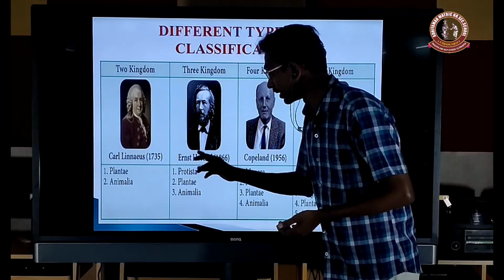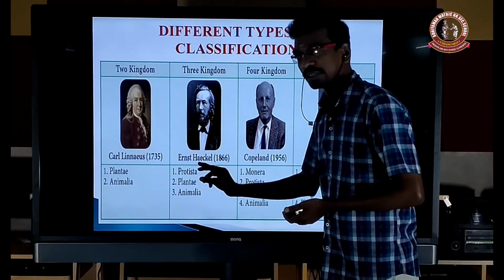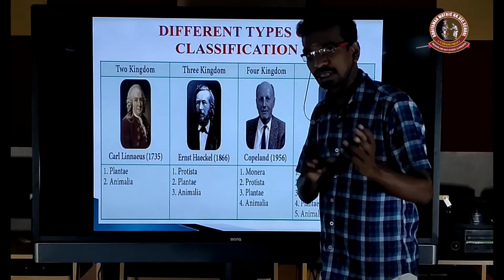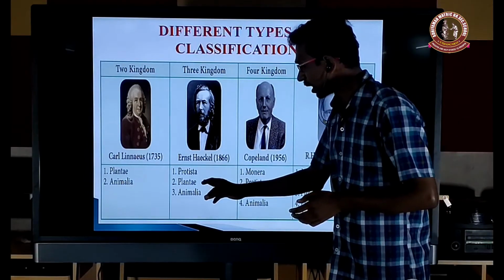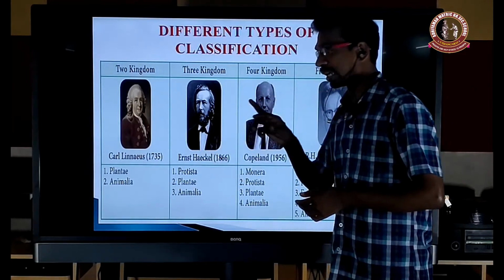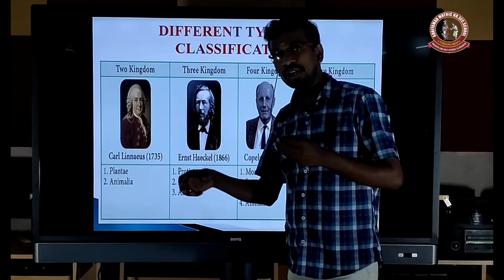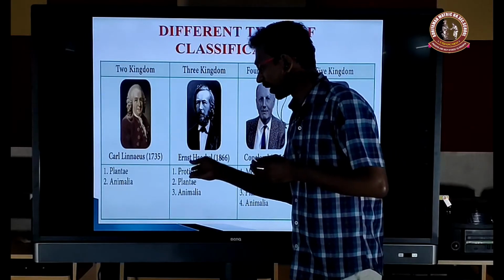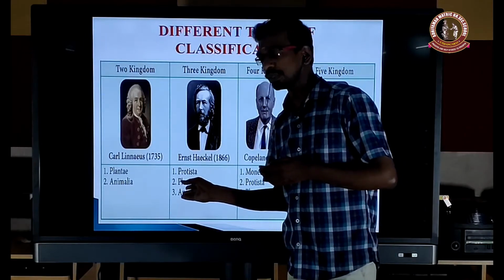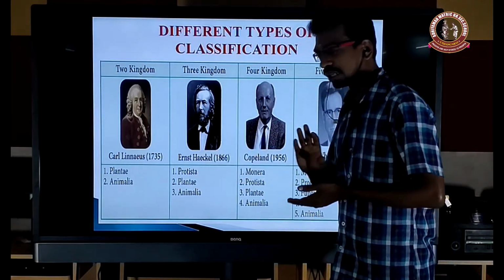This was Ernst Haeckel, who first classified the entire living world into three kingdoms: Protista, Plantae and Animalia. So what is the difference between Carl Linnaeus and Haeckel? Haeckel brought the unicellular organisms into a separate kingdom, and all unicellular organisms are placed under Protista.